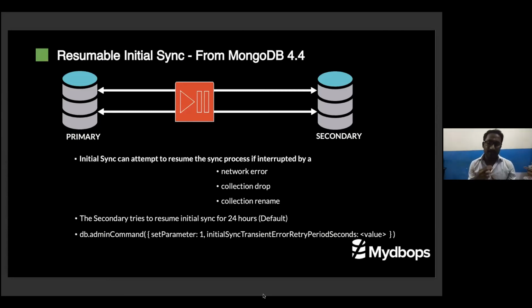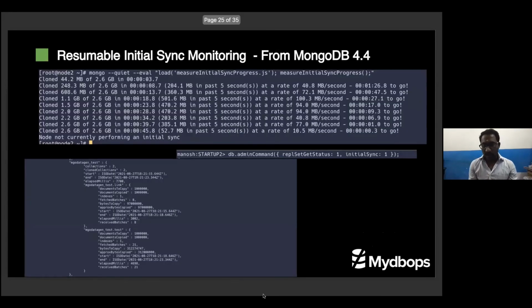Then how many transmission error retries will happen? That is controlled by the parameter below that I have shared in the slide. For 24 hours, the secondary node tries to reach the primary again and again. It is reconfigurable, you can reconfigure. And another beauty, I'd like to show a demo, but very unfortunately, I'm running out of time.